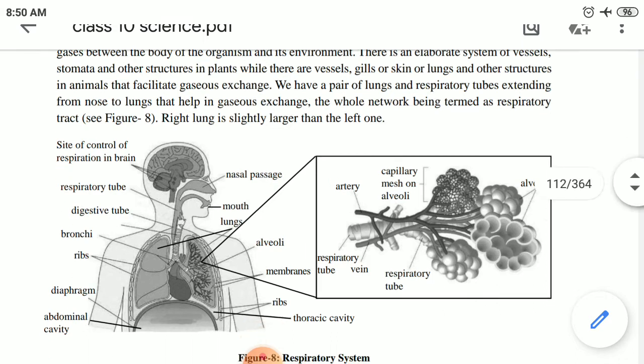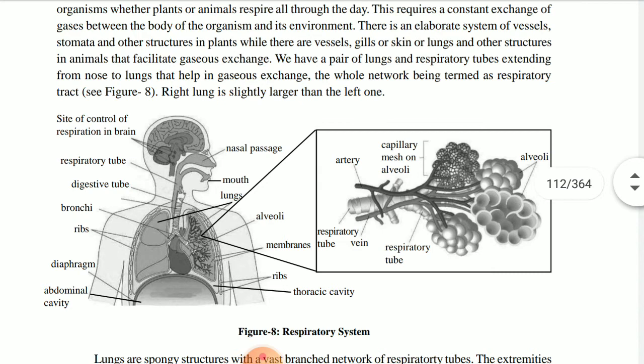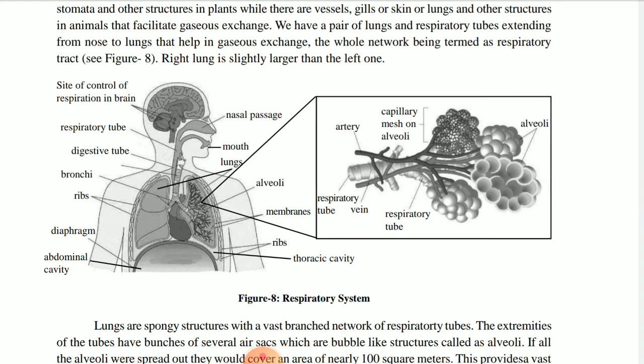Let us see the typical structure of the respiratory system of a human being. The nasal passage is there, and with the help of the nasal passage the air enters. Inside the nasal passage there are many thin ciliary hairs that trap foreign antigens there only, with the help of mucus.